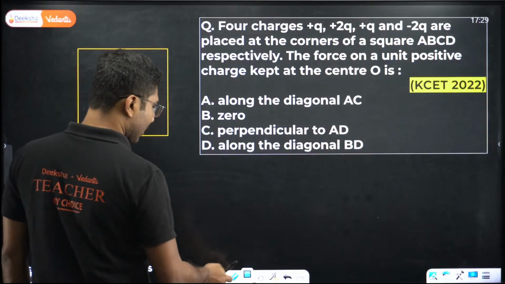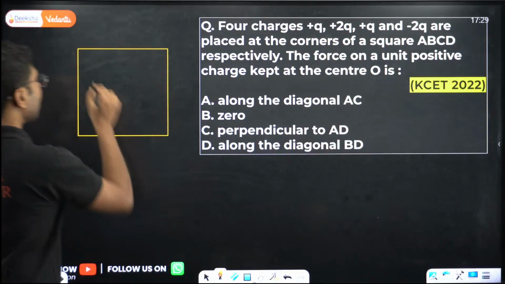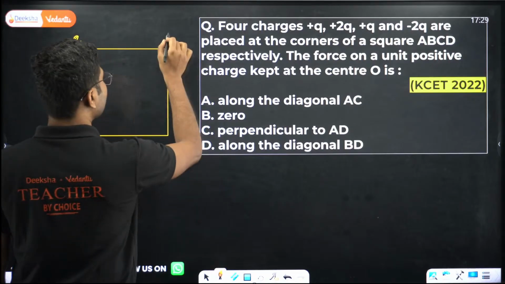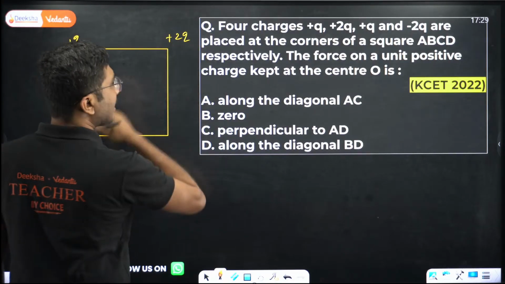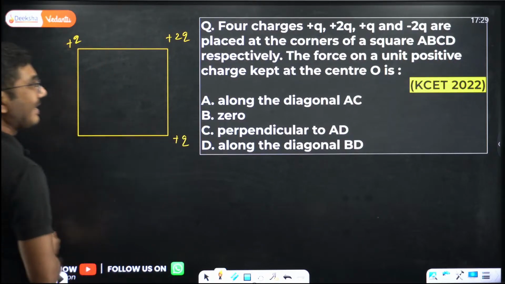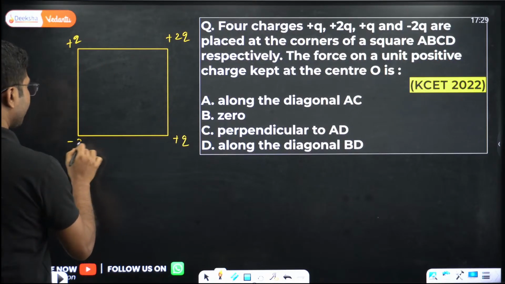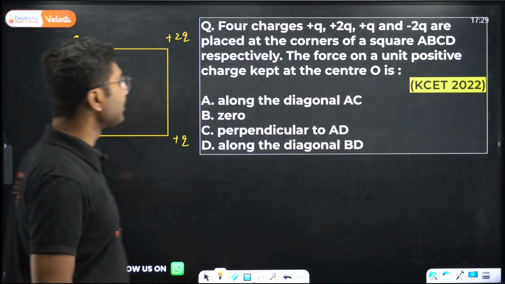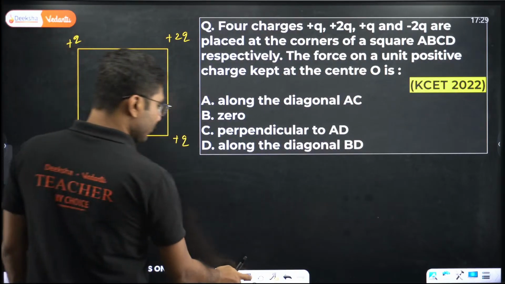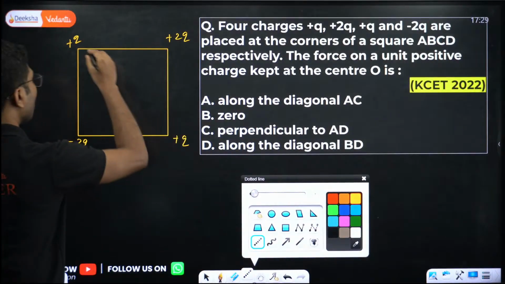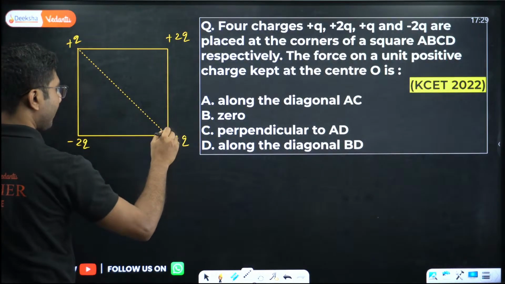So what are all the charges? One charge is kept plus Q, another one is plus 2Q, next one is plus Q, and this one is minus 2Q. Now what is the question? The force on a unit positive charge kept at the center O. So you are keeping a charge at the center O. So what is the center?